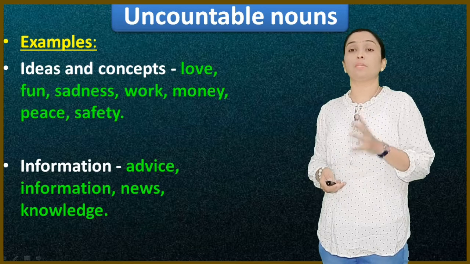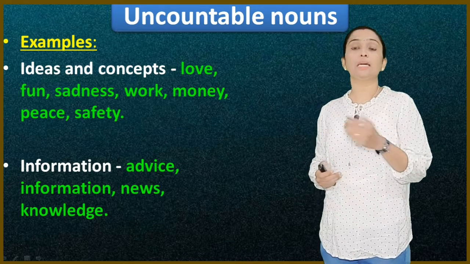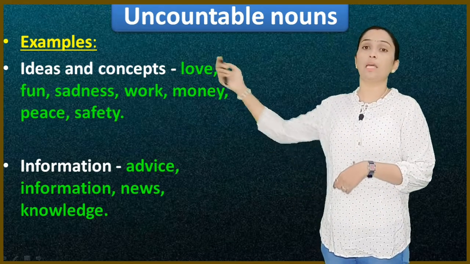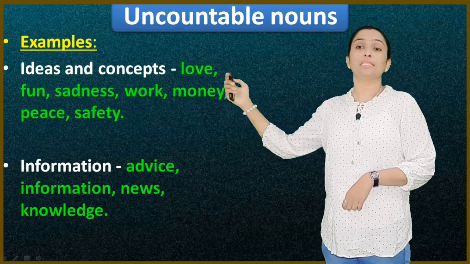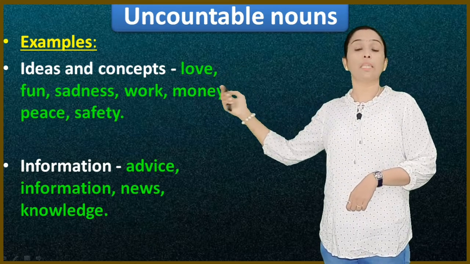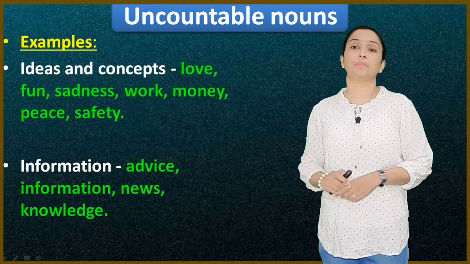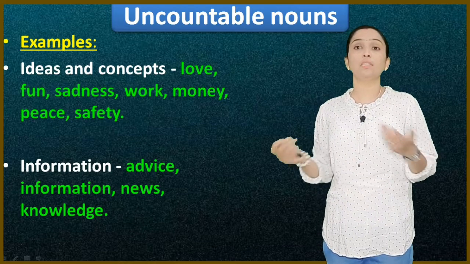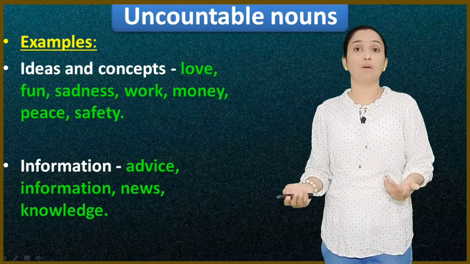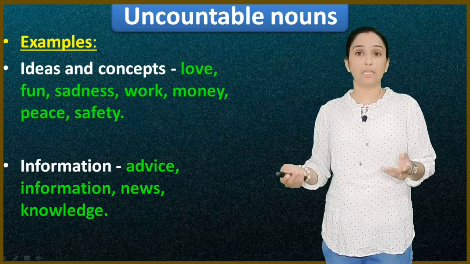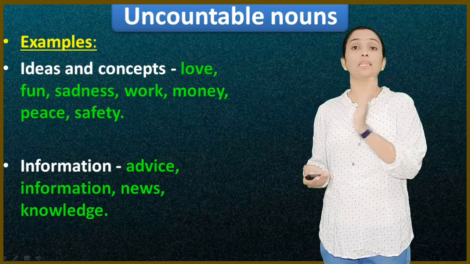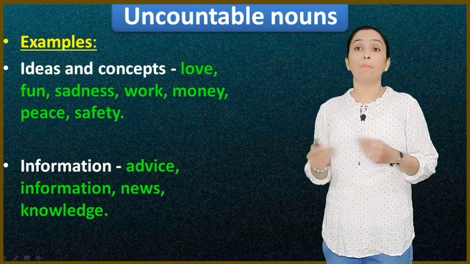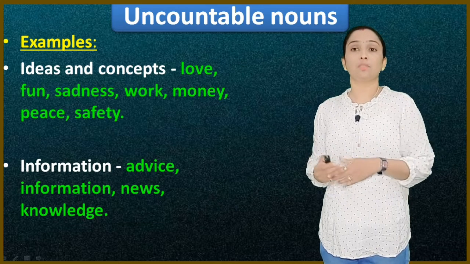Here are some examples. Ideas and concepts that are uncountable are love, fun, sadness, work, money, peace, safety. These are the uncountable nouns. You can't count the love. You can't count the fun with 1 fun, 2 fun. Sadness, can you count with 1 sadness, 2 sadness? No. Money you can't count.